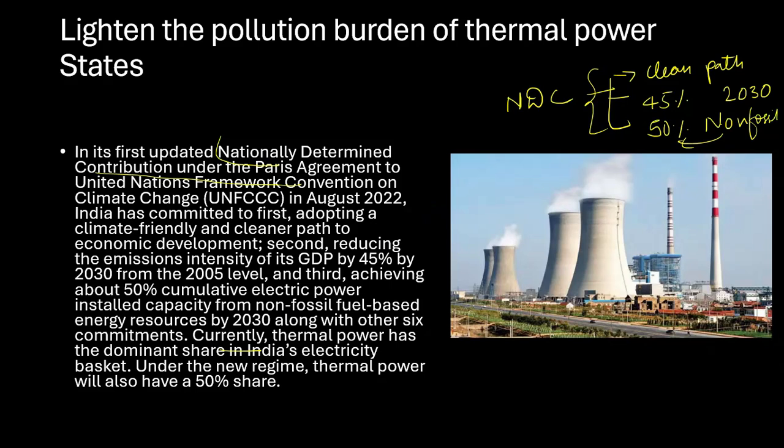Now, let us understand the meaning of thermal power plant. In a thermal power plant, coal or any kind of fossil fuel is burnt. And when that is burnt, automatically what is going to happen? There is going to be a lot of emission. So even after having these kinds of targets, are we able to meet them?